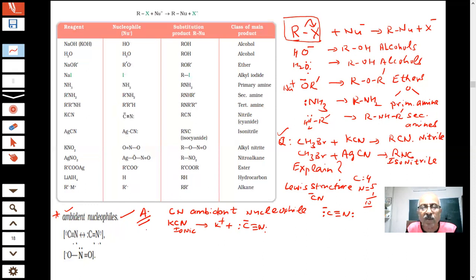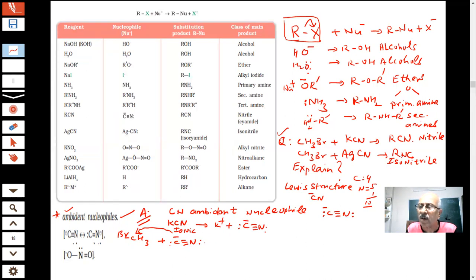Now what will happen if you have CH3Br? If you have this compound, students, this is the nucleophile. Now this carbon attacks this carbon, because either nitrogen attacks or carbon attacks.